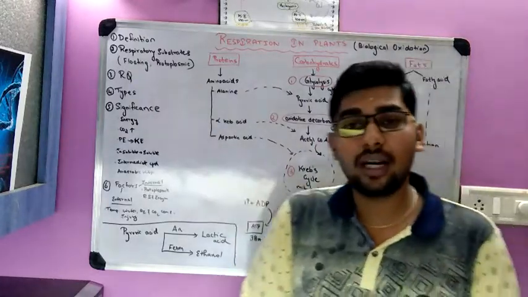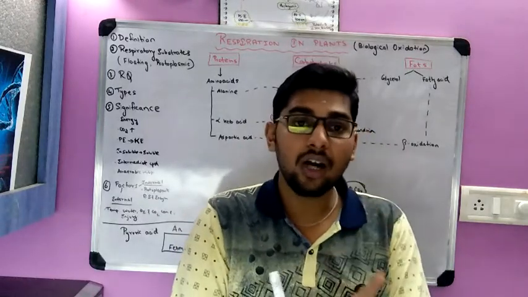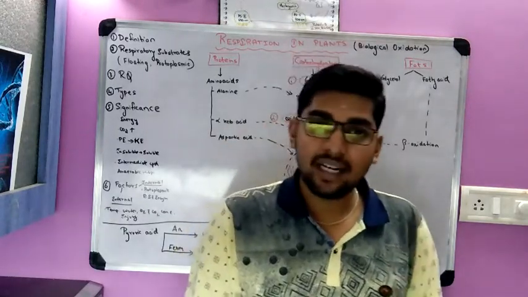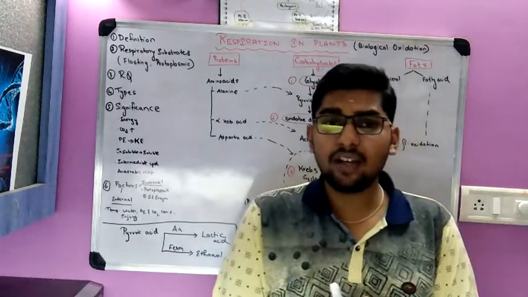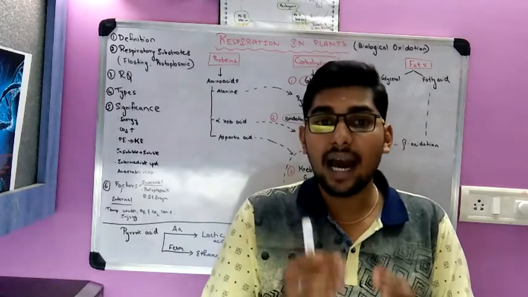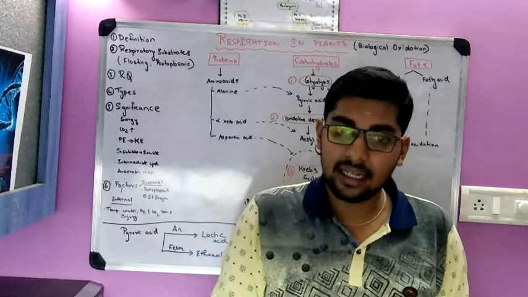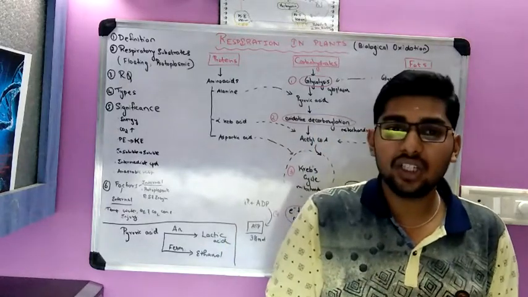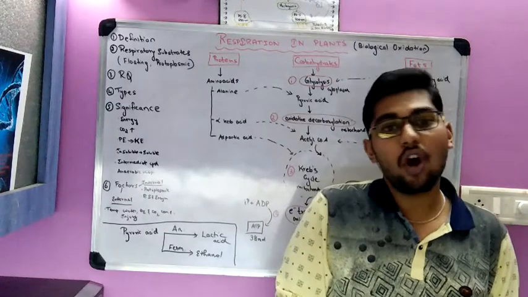After this, we come to another important term called respiratory quotient, or RQ. Respiratory quotient is a ratio between the volume of carbon dioxide evolved and the volume of oxygen taken in. We know that respiration involves the liberation of carbon dioxide and the intake of oxygen.